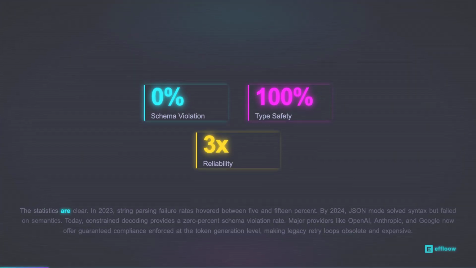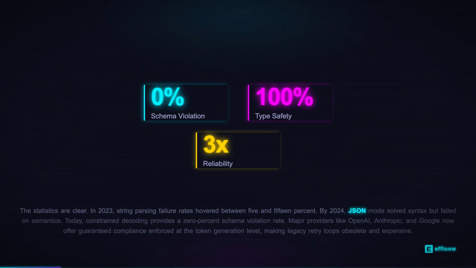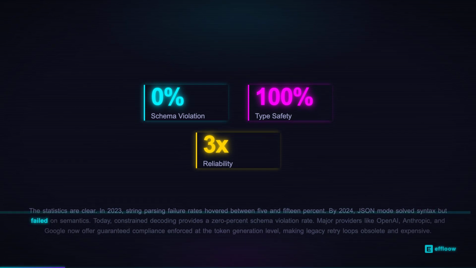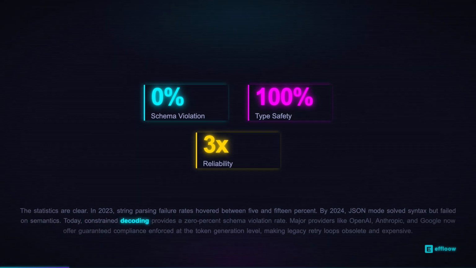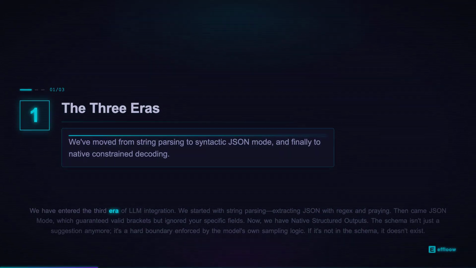The statistics are clear. In 2023, string parsing failure rates hovered between 5 and 15%. By 2024, JSON mode solved syntax but failed on semantics. Today, constrained decoding provides a 0% schema violation rate. Major providers like OpenAI, Anthropic, and Google now offer guaranteed compliance enforced at the token generation level, making legacy retry loops obsolete and expensive.